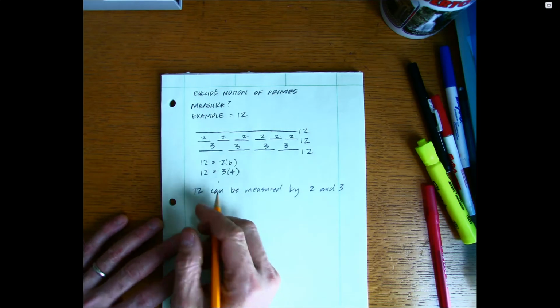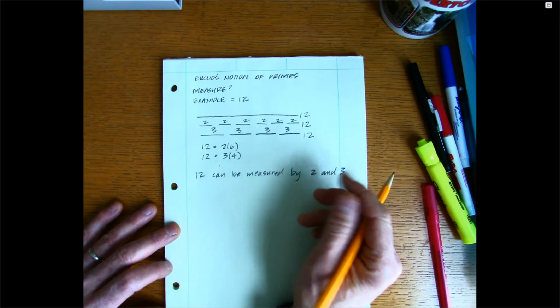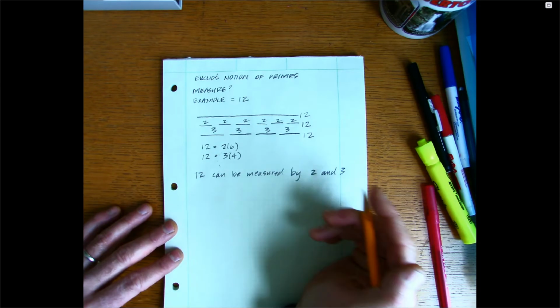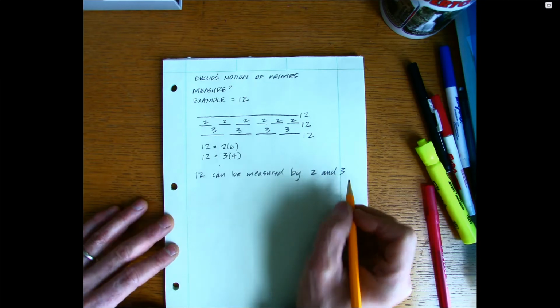So Euclid's proposition says something about, if a number is the least number that can be measured by primes, then it is divisible by exactly those primes that measure it. So let's take a look at what other numbers can be measured by 2 and 3.